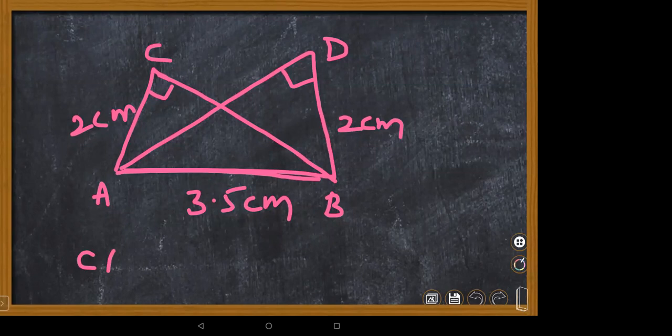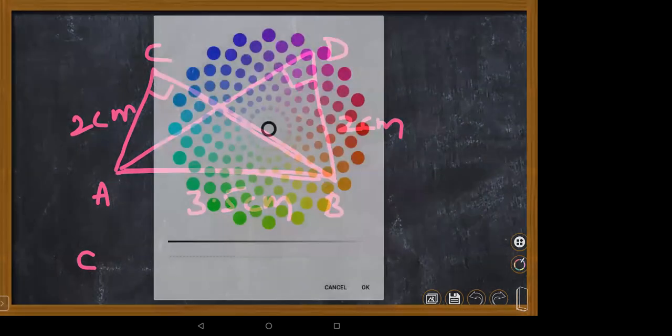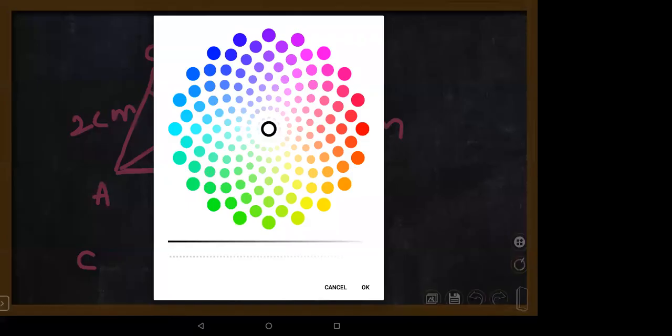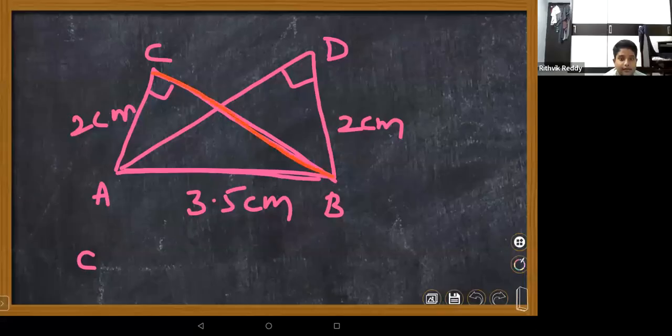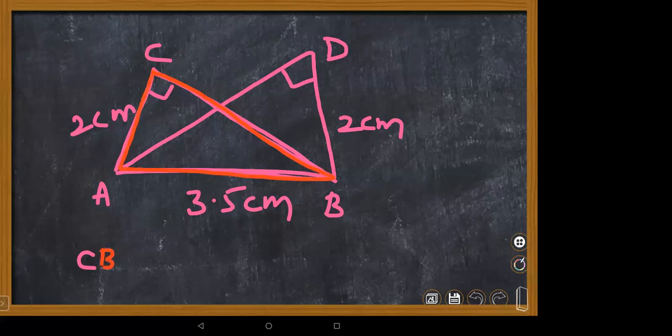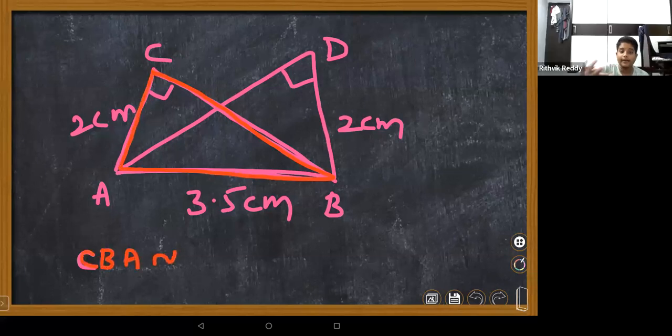No, ma'am, C, CBA, because C is the hypotenuse. Yes, C, B, CBA. Let me take other colors, children. CBA is correct. CBA is congruent to DAB.